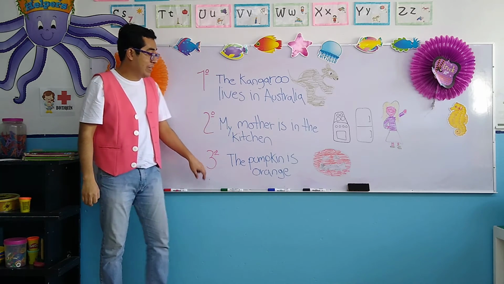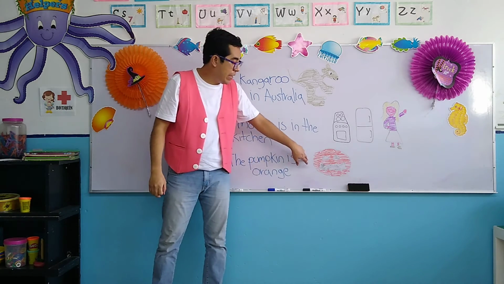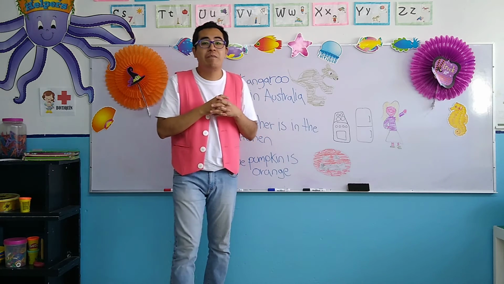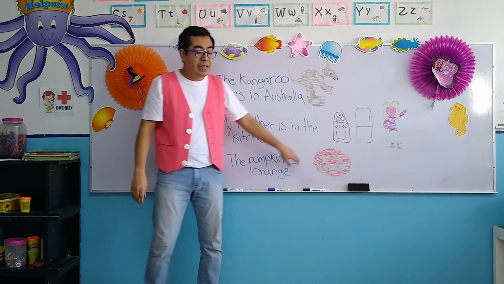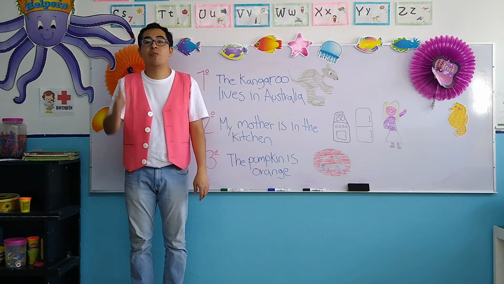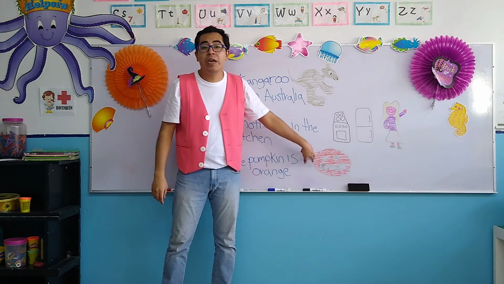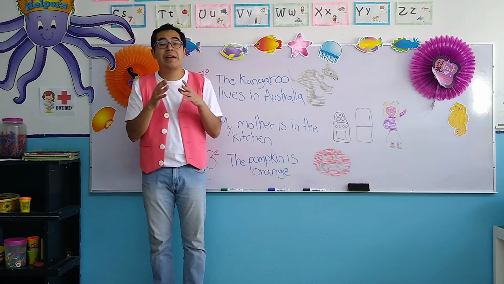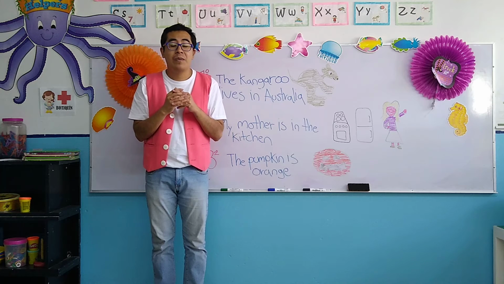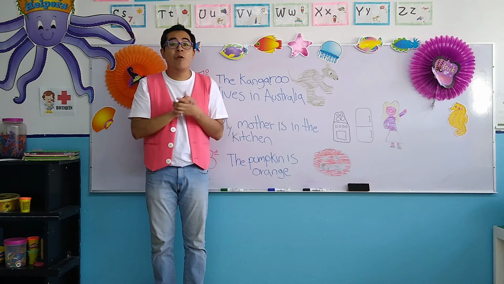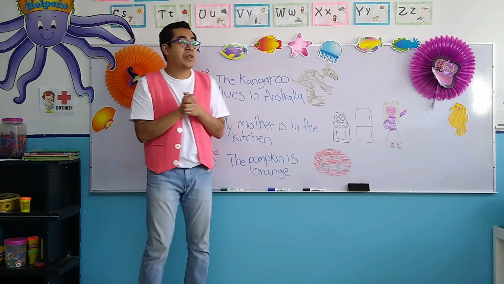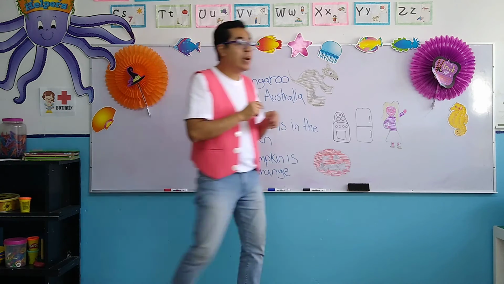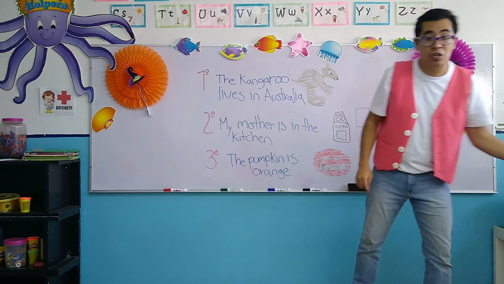The third sentence says, the pumpkin. The pumpkin, remember in Halloween we use a lot of pumpkins. Pumpkin is orange. One more time. The pumpkin is orange, okay? La calabaza es naranja, okay? And we had a fourth sentence which I'm going to read because I didn't have the space to draw it, but I'm going to read it to you and we're going to discuss it, okay?